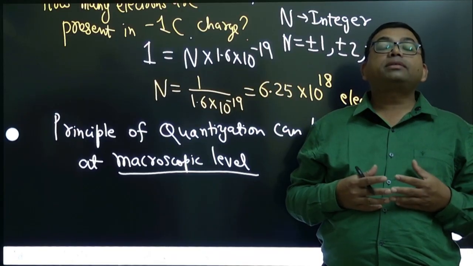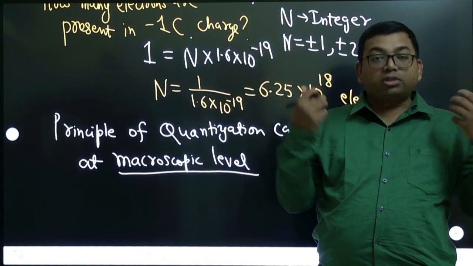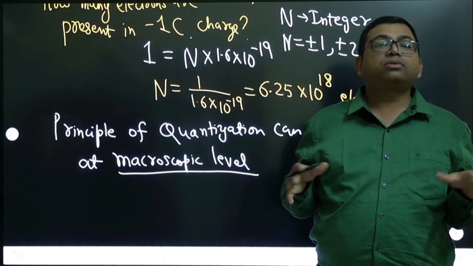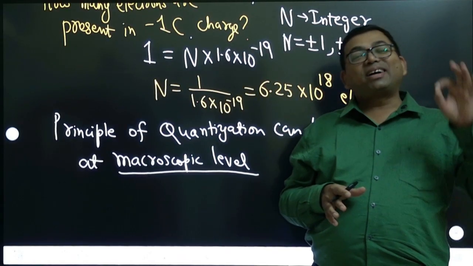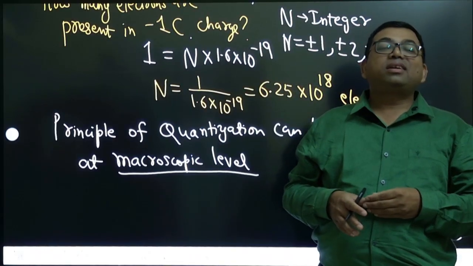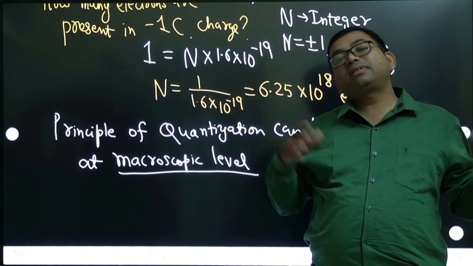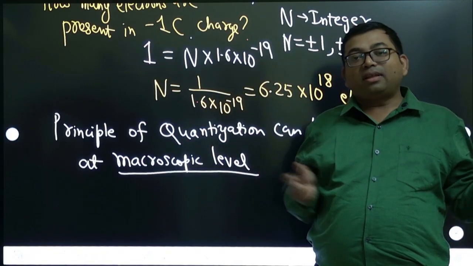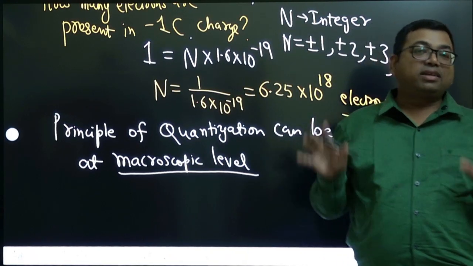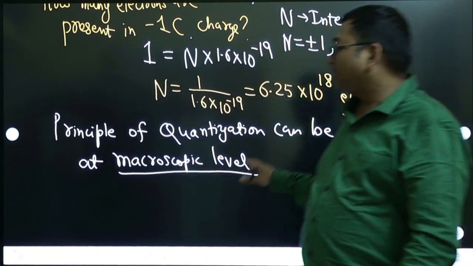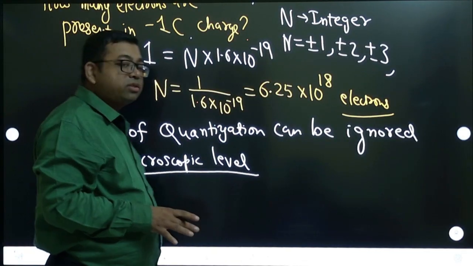Suppose a body has 1 coulomb charge and 1 electron is lost from that body. How much difference will it make? It is not going to make any difference at all, because the charge of 1 electron is so small. It is like a person who has billions of rupees: if he loses 1 rupee, it will not make any difference. They are saying in NCERT that at macroscopic level, quantization does not make any difference.